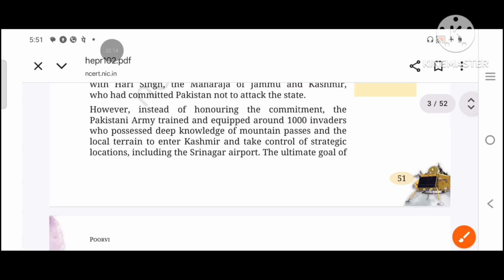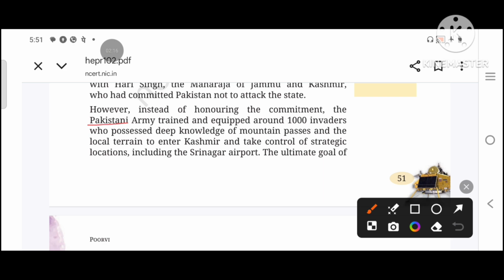However, instead of honoring the commitment, the Pakistani army trained and equipped around 1,000 invaders who possessed deep knowledge of mountain passes and the local terrain to enter Kashmir and take control of strategic locations, including Srinagar Airport. However, instead of honoring the commitment, they broke it.